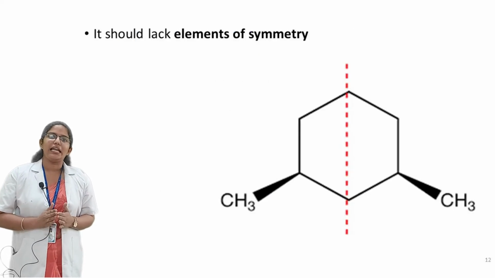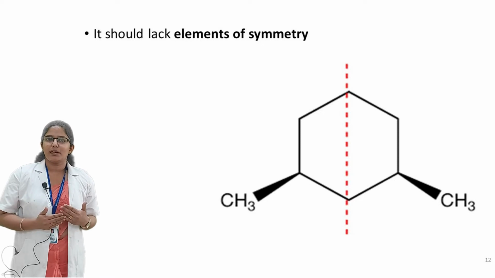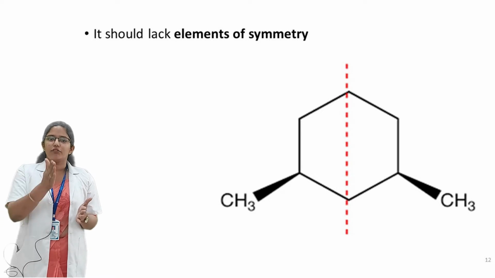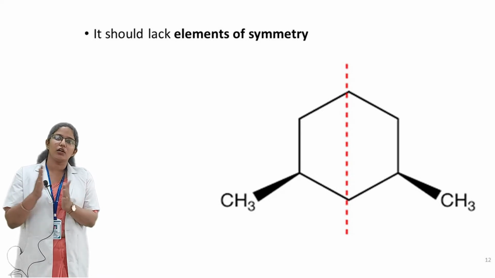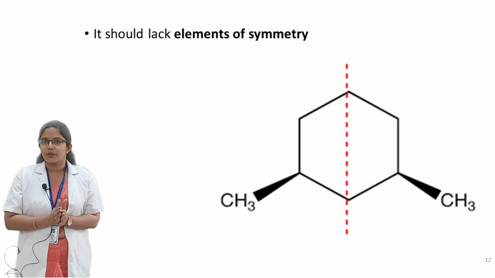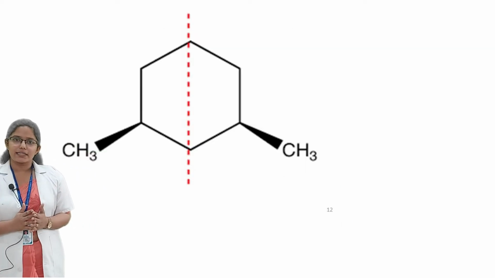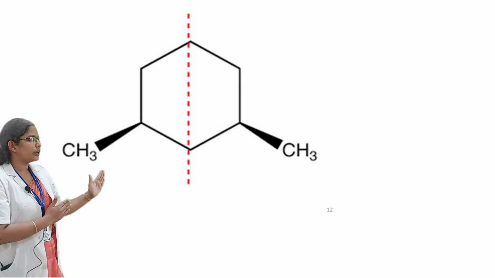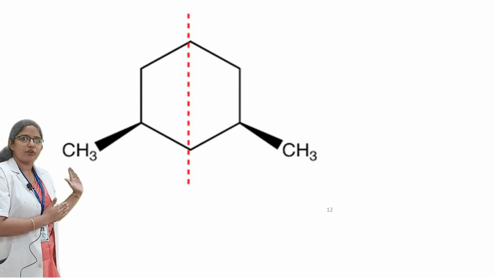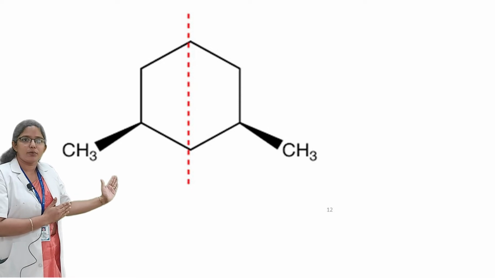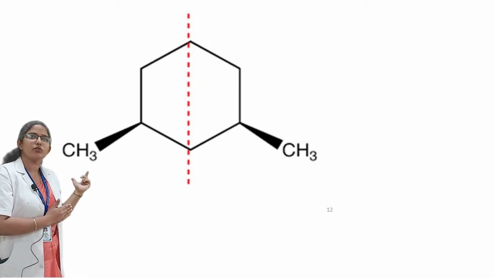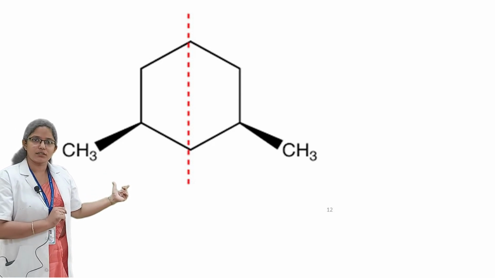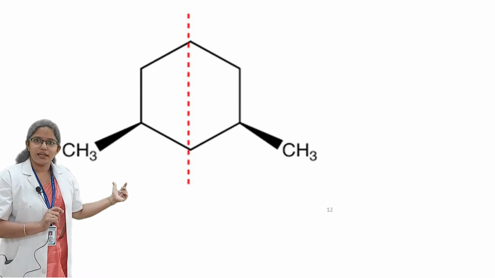the molecule should lack elements of symmetry. We all know what symmetry is. Any compound that shows a mirror image, or where a line drawn on one side produces equal positions on the other side, has symmetry. Consider this example of cyclohexane with two methyl groups attached at the meta positions. If a line is drawn in the center of this cyclohexane, half of the portion produces equal parts on the other side, or the points on one side produce a mirror image on the other side. So here superimposition occurs, and it doesn't show optical activity.